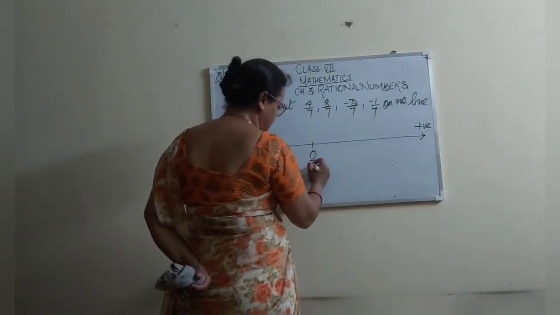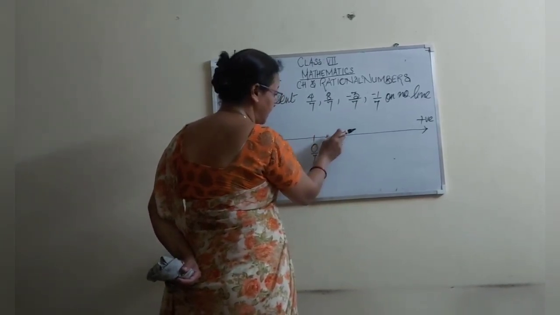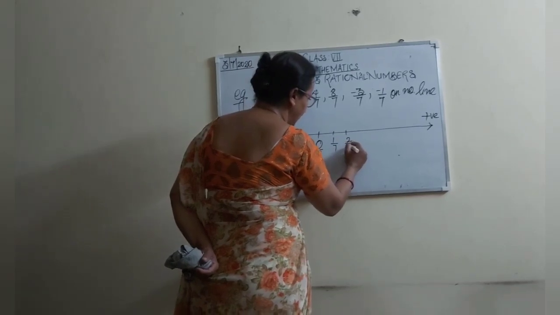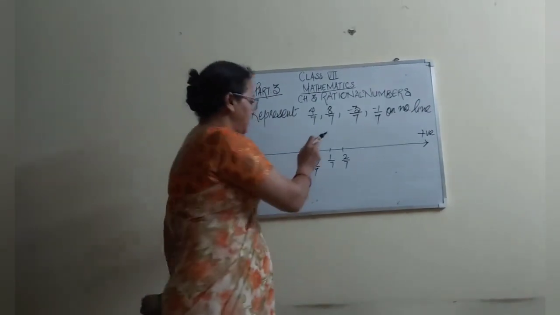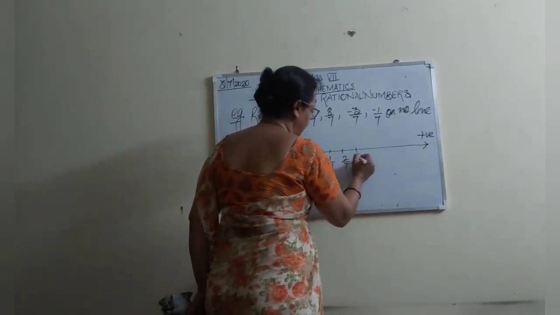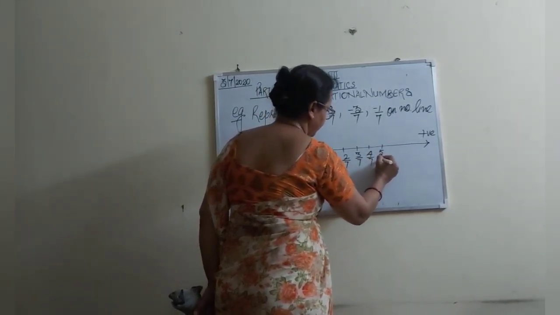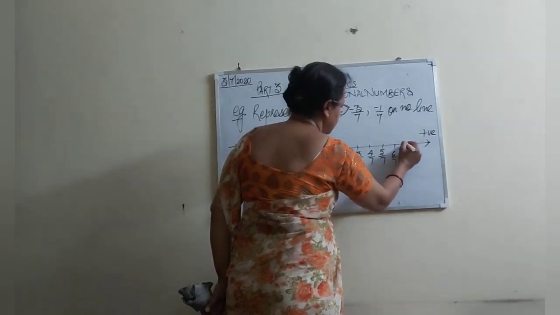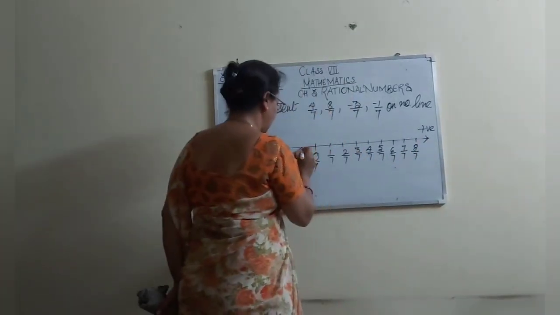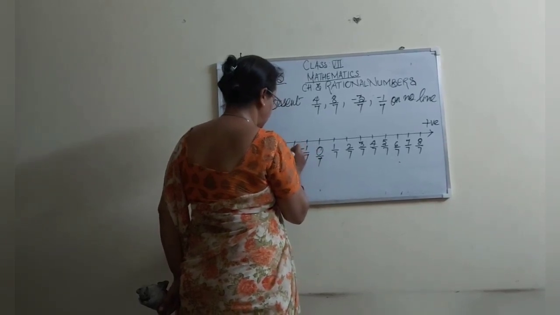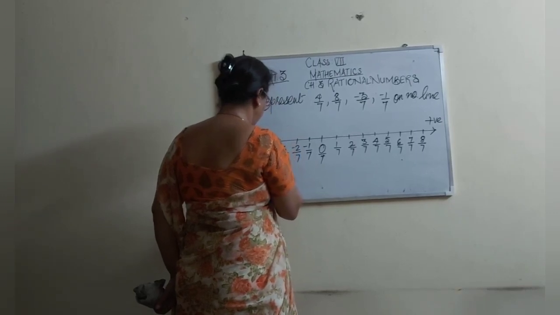Now we will start. We can write 0 by 7. Am I right? Then this is 1 by 7. Equal distance should be there between each and every number, so you have to use a scale and a pencil. Take an appropriate distance between each and every number. 3 by 7, 4 by 7, 5 by 7, 6 by 7, 7 by 7, 8 by 7. Similarly minus 1 by 7, minus 2 by 7, minus 3 by 7, minus 4 by 7.